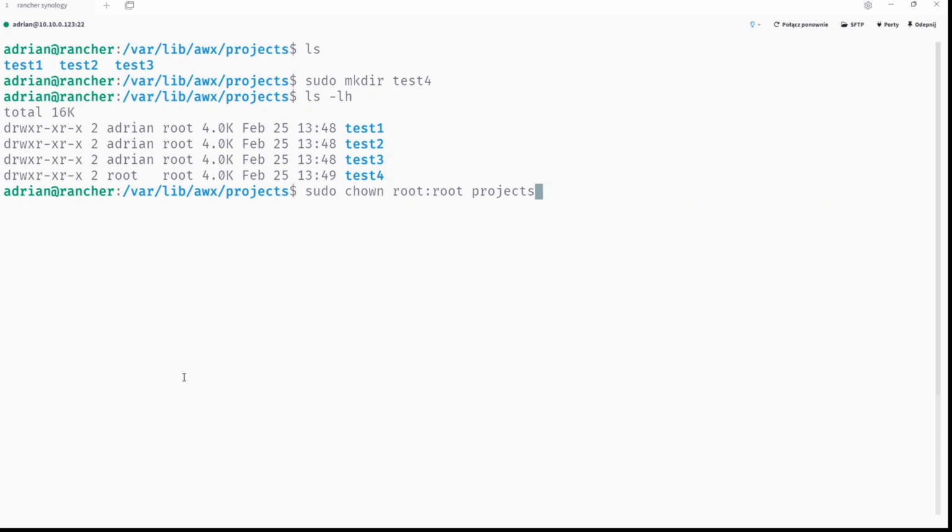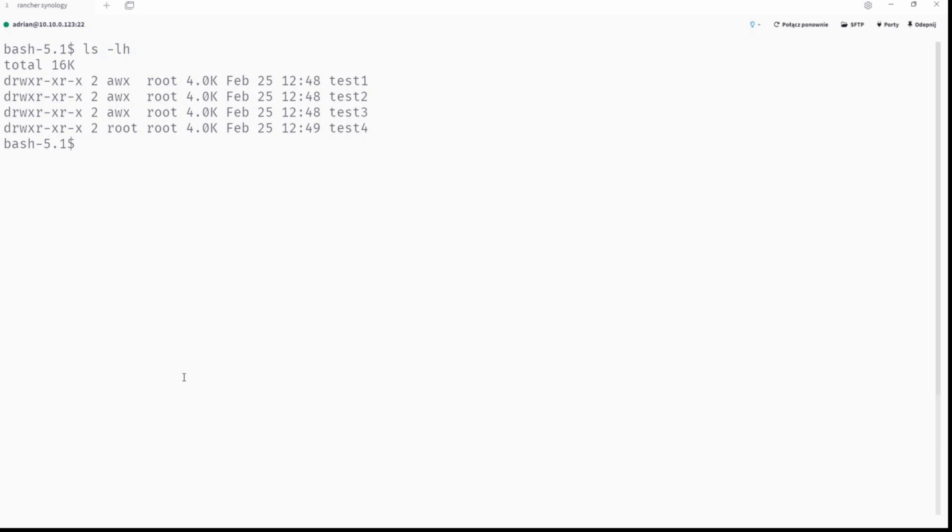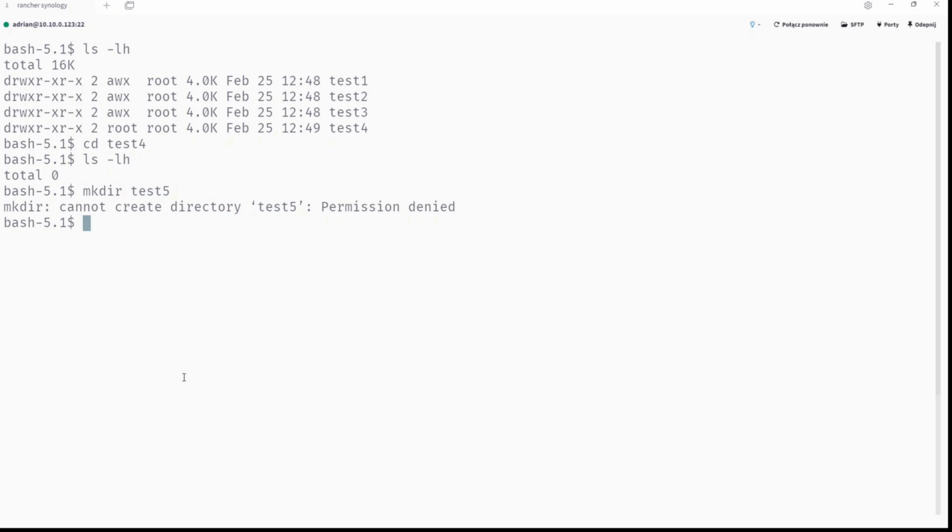And let's go back to the container just for a moment, var lib awx projects and test, but I want to get into test4. Okay, I will get here ls -lh and root, cd test4, and it's empty. mkdir test5, permission denied.